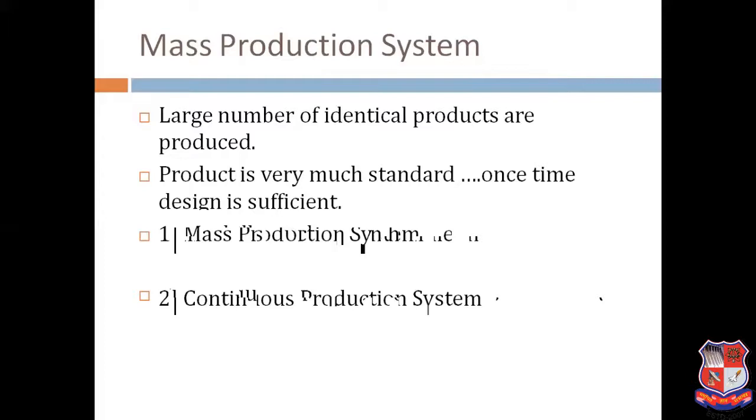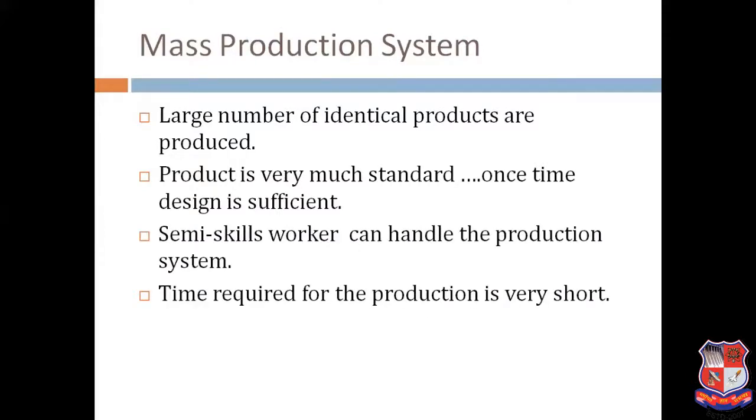Large number means nuts and bolts, bulbs. These are the large number of products that we can manufacture. Product is very much standard. Once the design is fixed, we can manufacture 10 lakh, 1 crore components. Semi-skilled worker means we don't require a very highly skilled worker to handle such kind of product. Time requirement for production is very, very short.